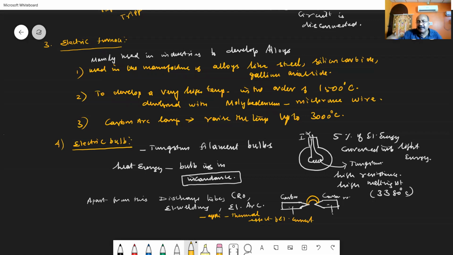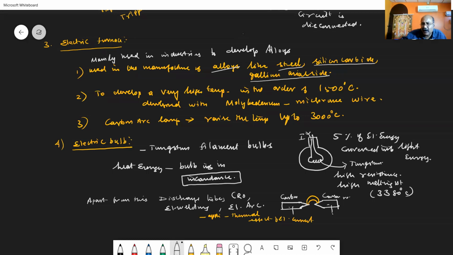They are used in the manufacturing of alloys like steel, silicon carbide, and also gallium arsenide. Because to make alloys, we have to melt metals and join them. For melting of metals, a large amount of heat energy is needed, and that heat energy is given by the furnaces.